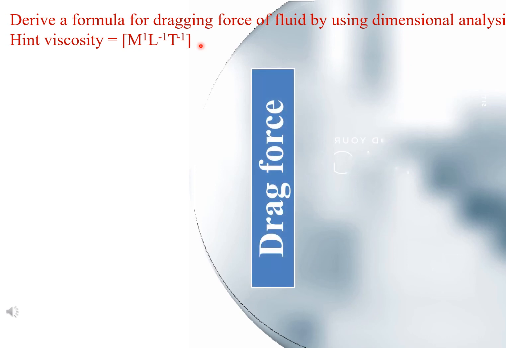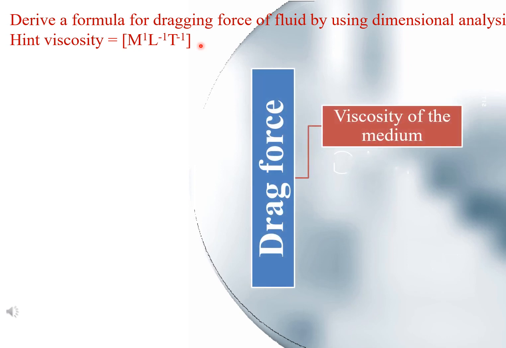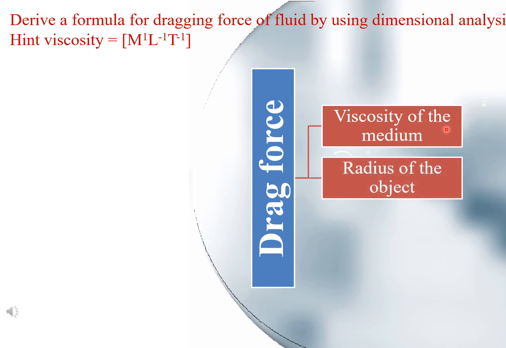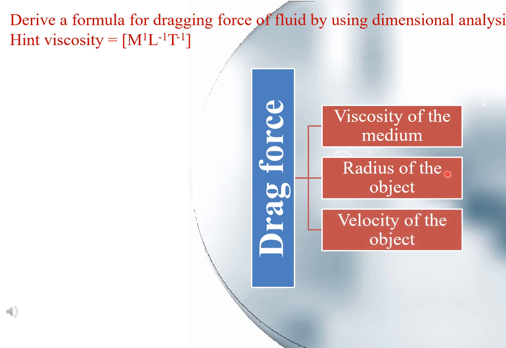Let the drag force depend upon the coefficient of viscosity eta, radius r of the object, and velocity v of the object. Let the drag force Fd be directly proportional to some powers of eta, r and v.